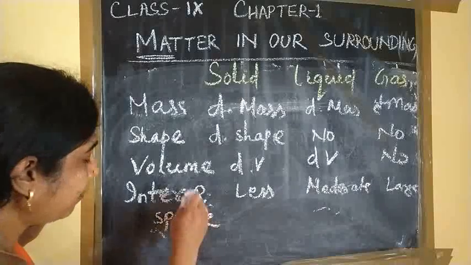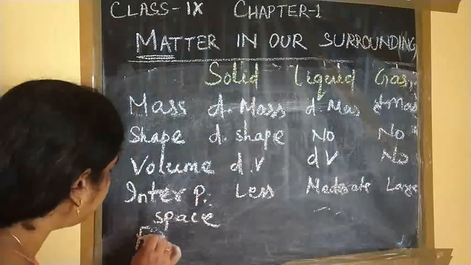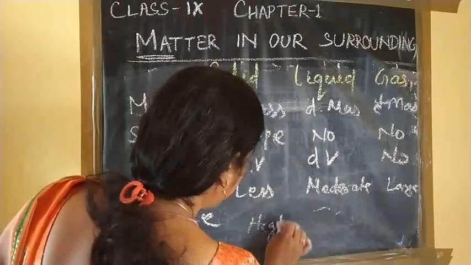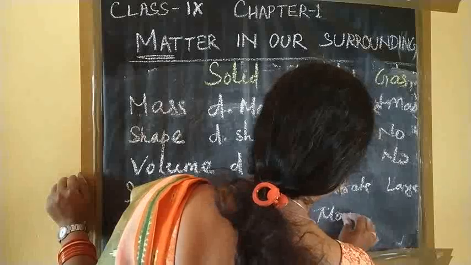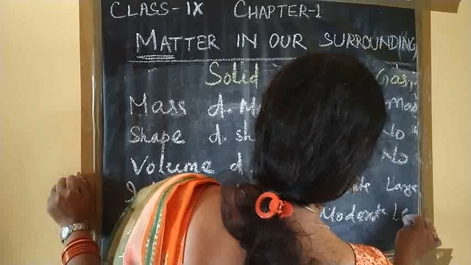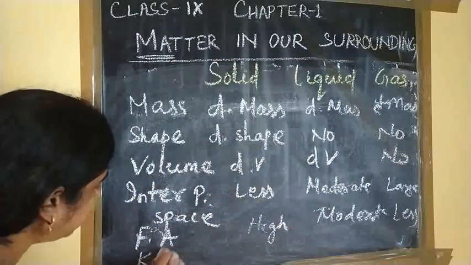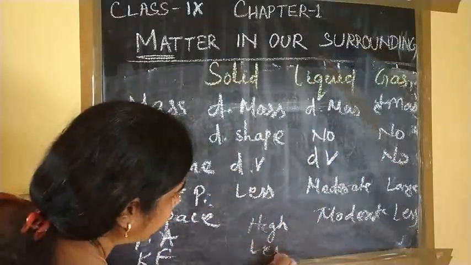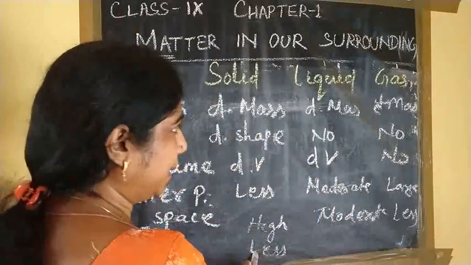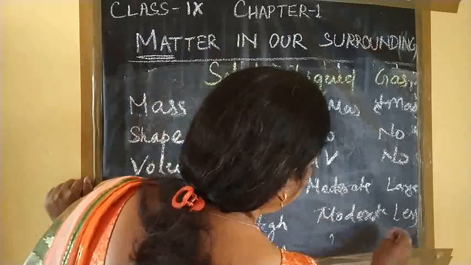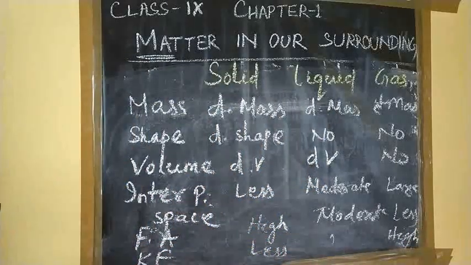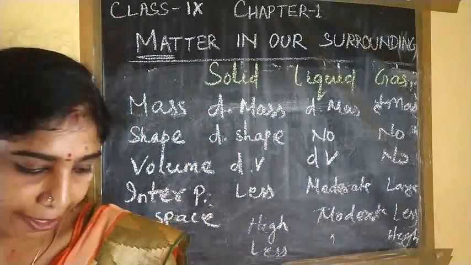Then the force of attraction: here high, here moderate, here very less. What about the kinetic energy? Here kinetic energy is very less. For liquid, it is moderate, and for gases, the kinetic energy of the particles is very high.